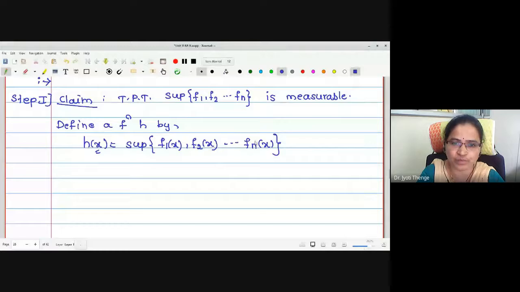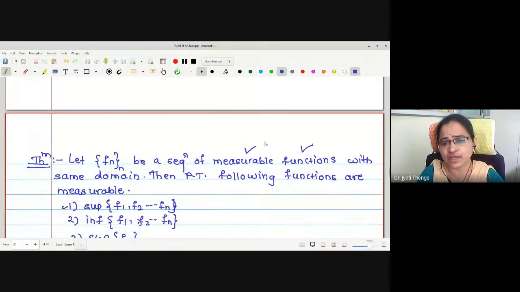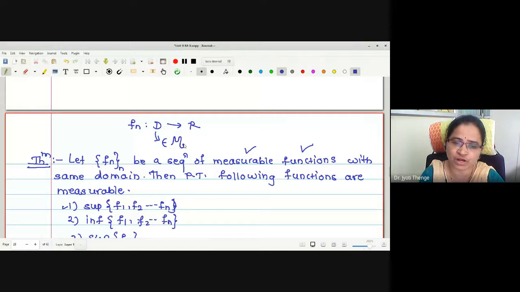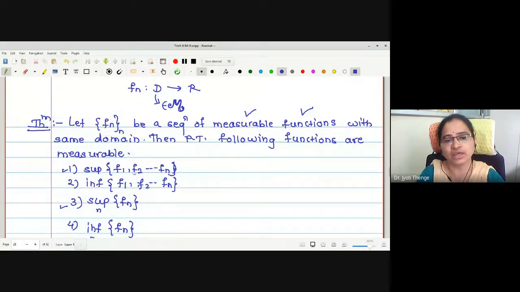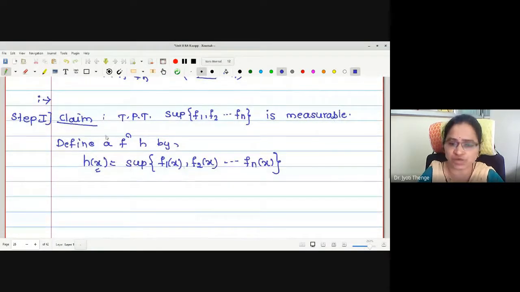Whatever is the supremum will be one function among these, and this is a measurable function. As the sequence of functions f_n is given to be measurable, whatever is the domain, this domain is measurable, that is, it is a member of our curlyM, right? Curly M is the collection of measurable sets. Therefore, no need to discuss the domain for this supremum.